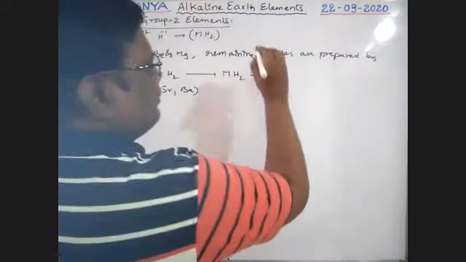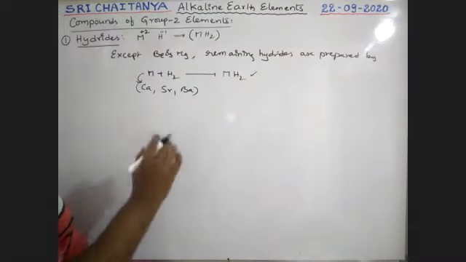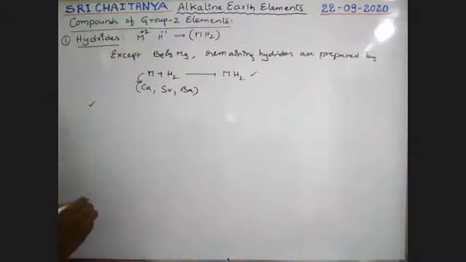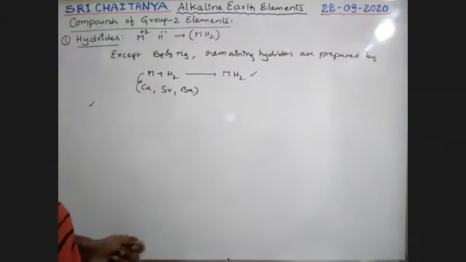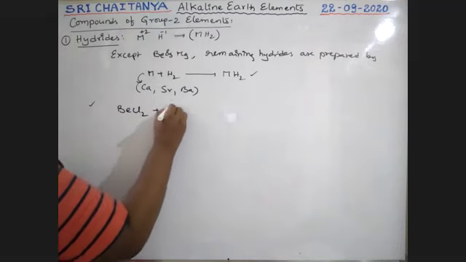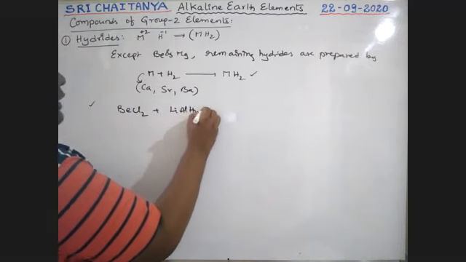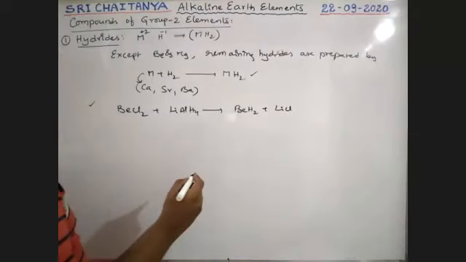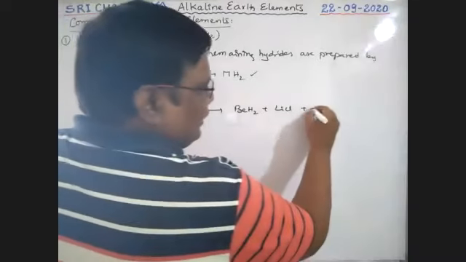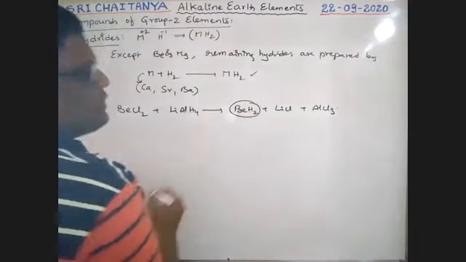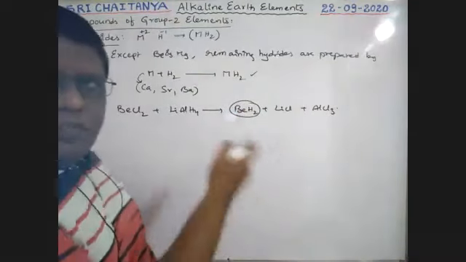So these are the properties, boys. But sir, how to prepare the beryllium and magnesium hydrides? Beryllium and magnesium hydrides are prepared when their compounds react with lithium aluminum hydride. See here. When beryllium chloride, BeCl2, reacts with lithium aluminum hydride, that gives beryllium hydride, lithium chloride, and aluminum chloride as the products. So it is the way to prepare beryllium hydride, boys. Direct reaction of hydrogen with beryllium is not possible.